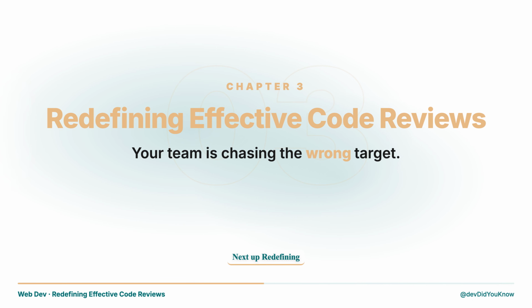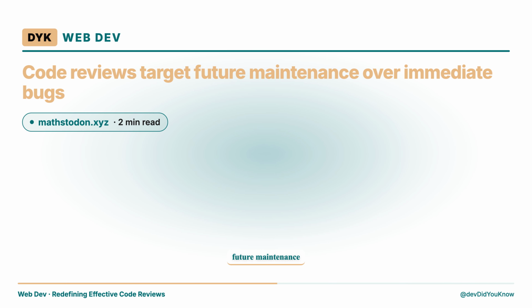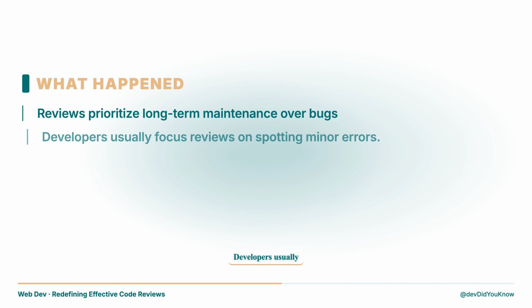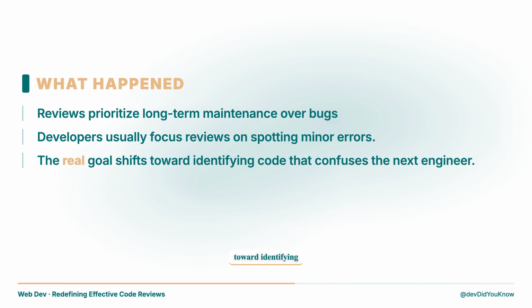Next up, redefining effective code reviews. Your team is chasing the wrong target. Code reviews target future maintenance over immediate bugs. Developers usually focus reviews on spotting minor errors. The real goal shifts toward identifying code that confuses the next engineer.